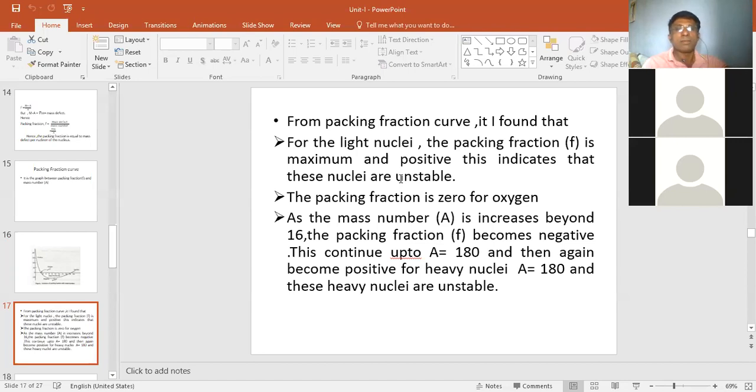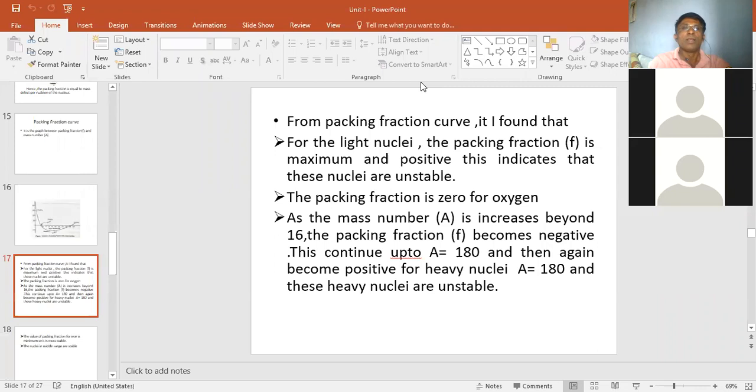As the mass number A increases beyond 16, the packing fraction becomes negative, and it continues like that up to the mass number A equal to 180. Then it becomes positive for the heavy atoms, that is for A equal to 180 and more than 180. That means you can see that the heavy atoms are unstable. The light elements and the heavy elements are unstable because their packing fraction value is positive. Okay, so like this.